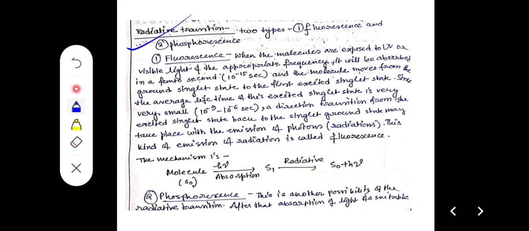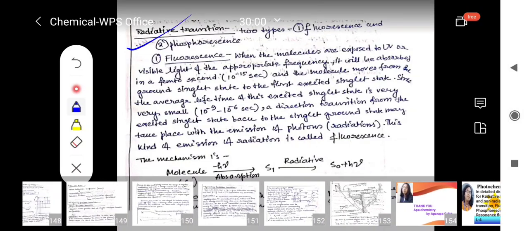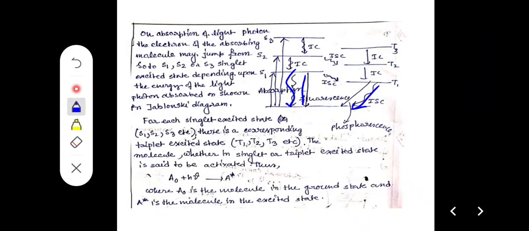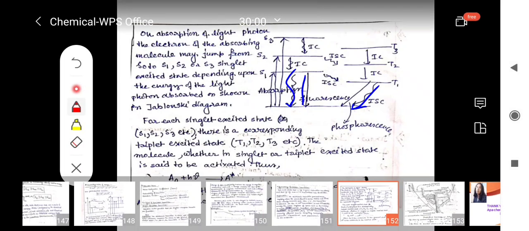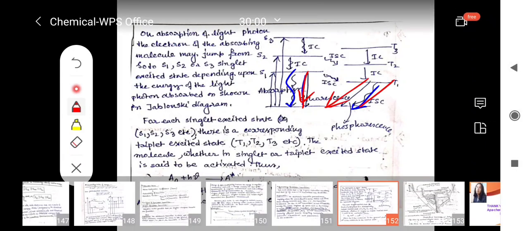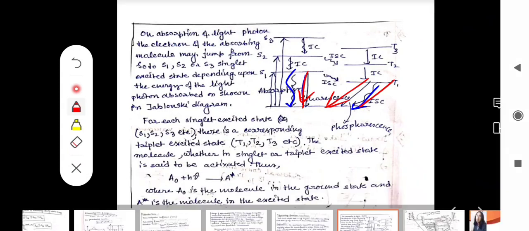That's why fluorescence and phosphorescence are termed as radiative transitions. From S1 to S0 we get fluorescence, and from T1 to S0 we get phosphorescence.